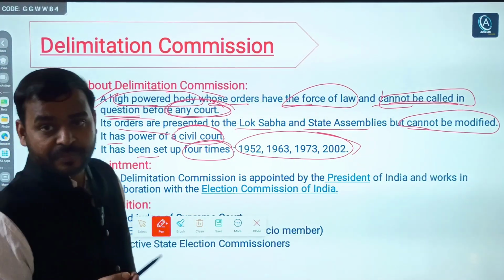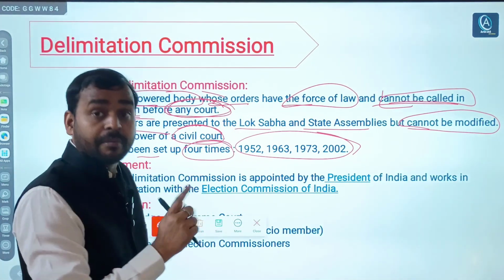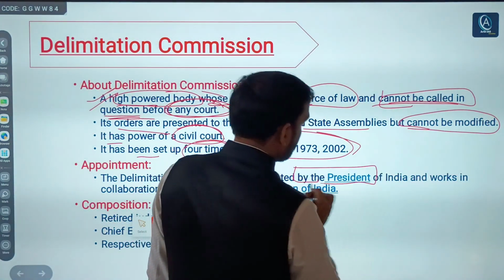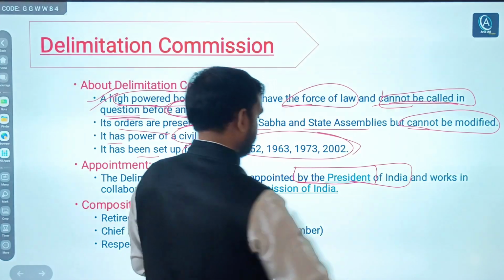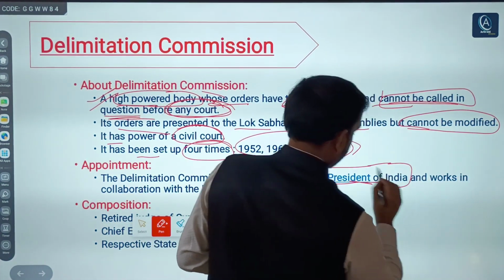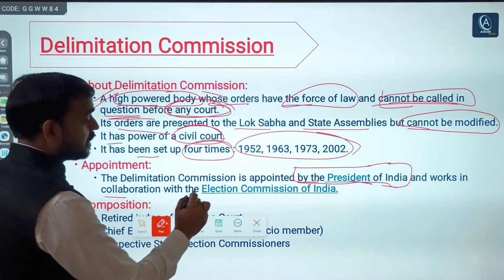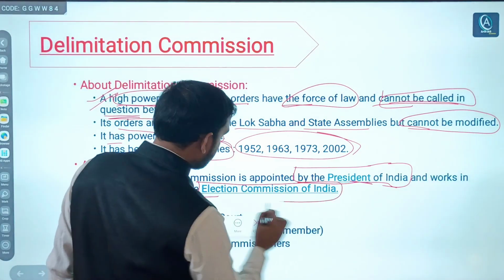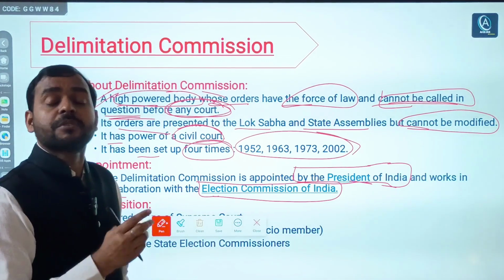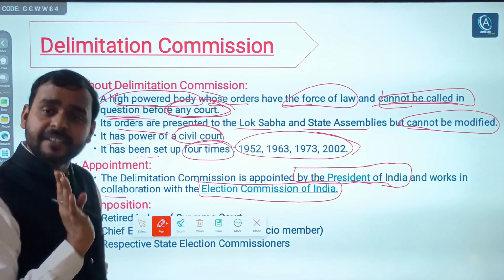Now, who appoints it? Though it is set up under an act of Parliament, who appoints the Delimitation Commission? It is the President of India. It is set up by the President of India and works in collaboration with the Election Commission of India, because you know that it is the supreme body which conducts elections in India.